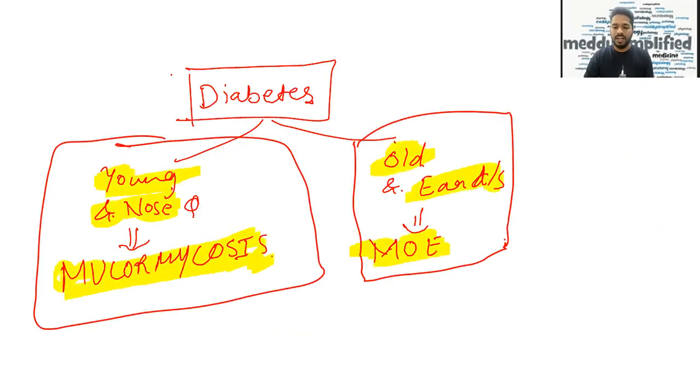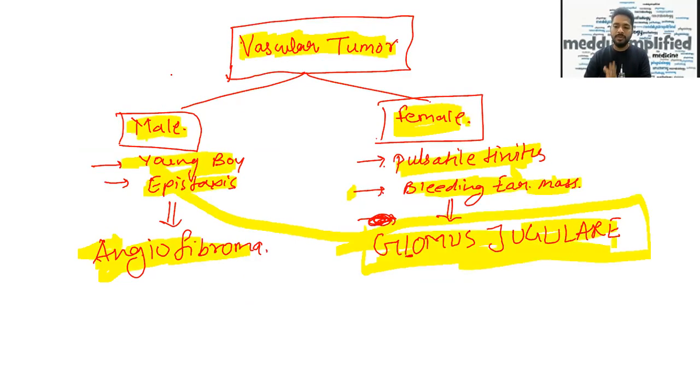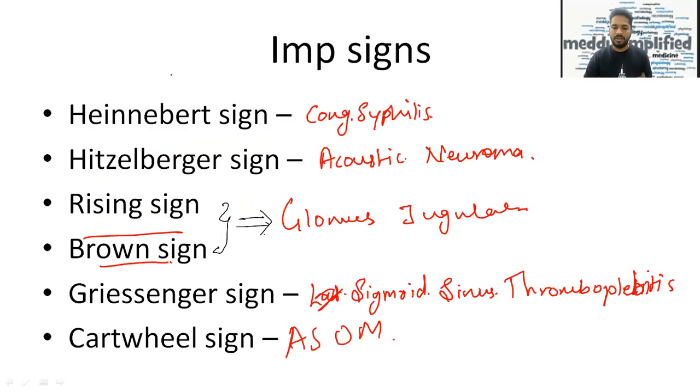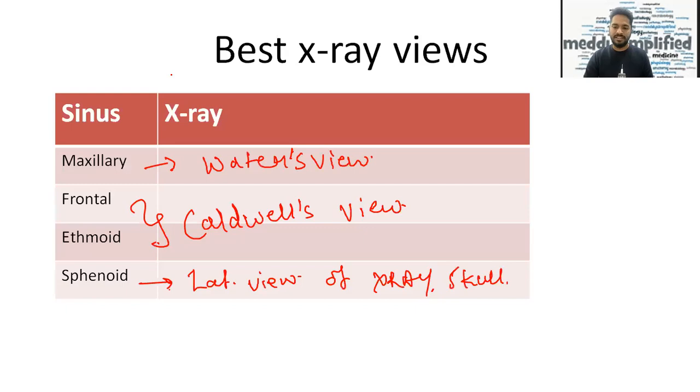Then the drainage, and if it is a diabetic old patient, ear disease, malignant otitis externa; diabetes, young patient with nose disease, mucormycosis; vascular tumor, female, pulsatile tinnitus and bleeding ear mass, glomus jugulare; male, young boy, epistaxis, angiofibroma. Triads: Gradenigo, GERD, ear discharge, retroorbital pain and diplopia; Samter's triad, nasal polyp, allergic to aspirin and asthma. Important signs and the best X-rays used.